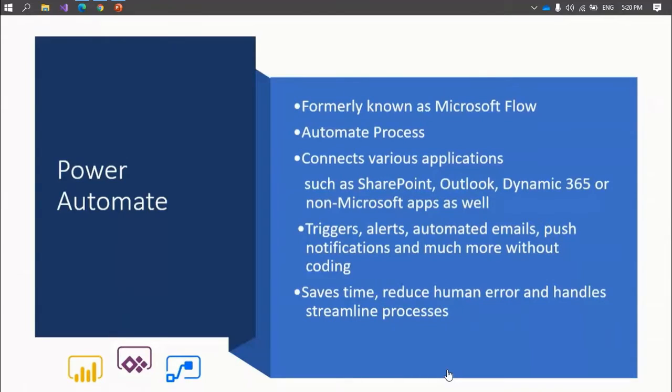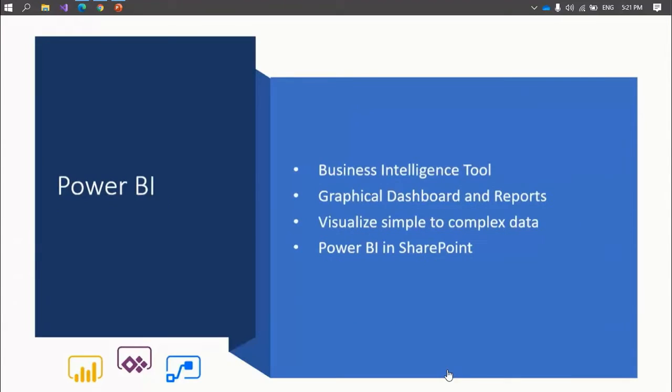Power Automate is formerly known as Microsoft Flow. It allows us to create automated workflows between Microsoft services or third-party applications. It consists of pre-built automation templates for common automation processes. Its automation process can connect various applications such as SharePoint, Outlook, Dynamics 365, and also non-Microsoft applications. We can set up triggers, alerts, automated emails, push notifications, and much more without coding within minutes. In SharePoint, we can use Power Automate for workflows and to automate business processes.